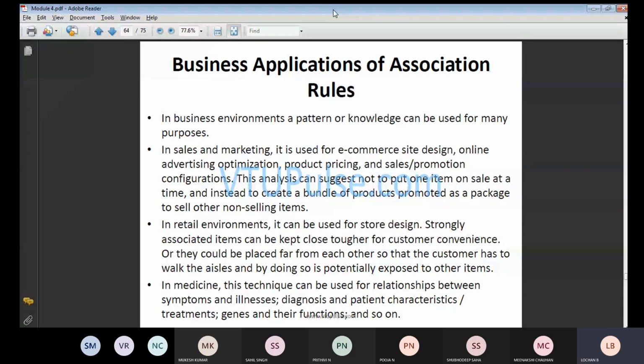These analyzers can suggest not to put one particular item on sale at a time, and instead to create bundles of products promoted as a package to sell along with another non-selling item. Let me give a real-time example. Before lockdown, a bakery had many items. Immediately the lockdown arose, so no people came to buy. Once the lockdown opened, they used the same products and sold them.